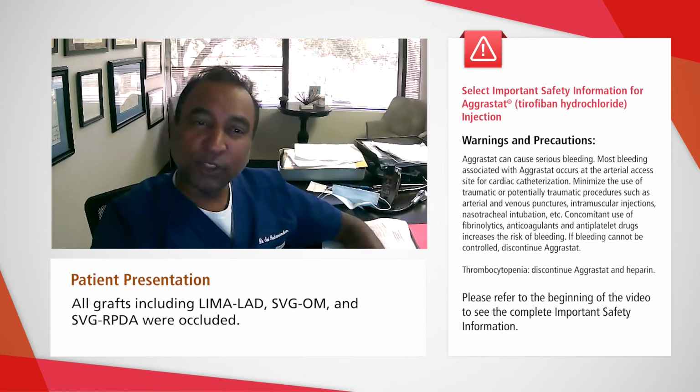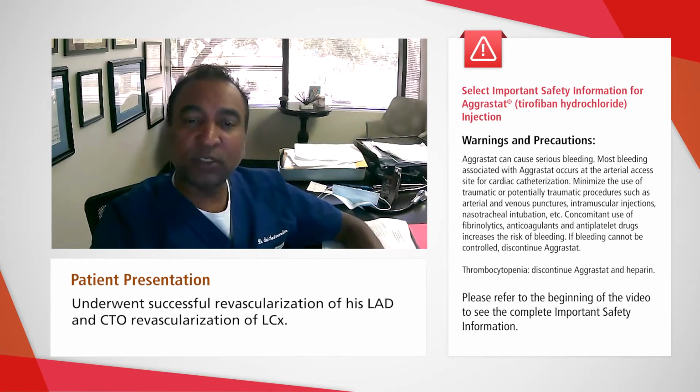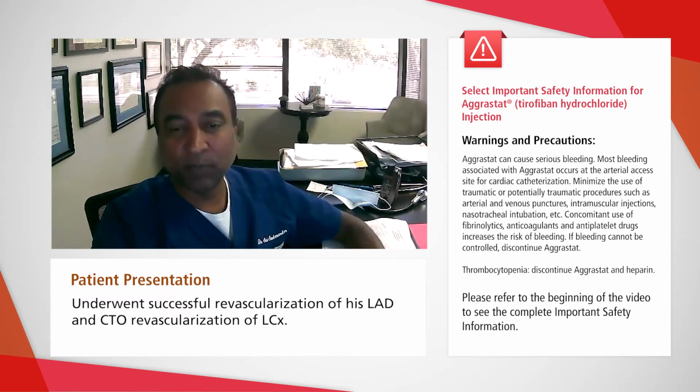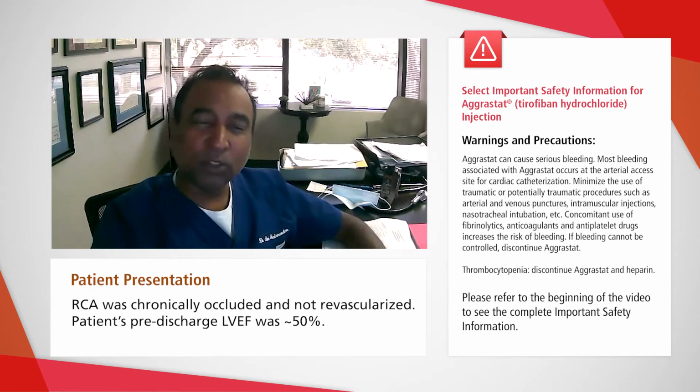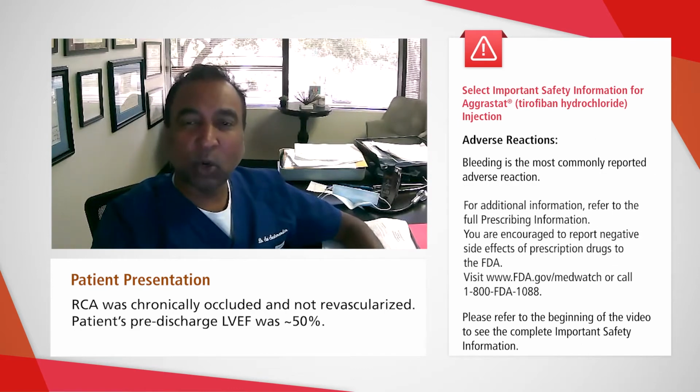Given his presentation with NSTE-ACS and a resuscitated cardiac arrest, he underwent successful revascularization of both his LAD with stenting as well as CTO revascularization of his left circumflex with overlapping Biotronik stents, and he was discharged home. The RCA was a moderate-sized vessel, chronically occluded, and hence was not revascularized. The patient's pre-discharge LVEF was about 50%.